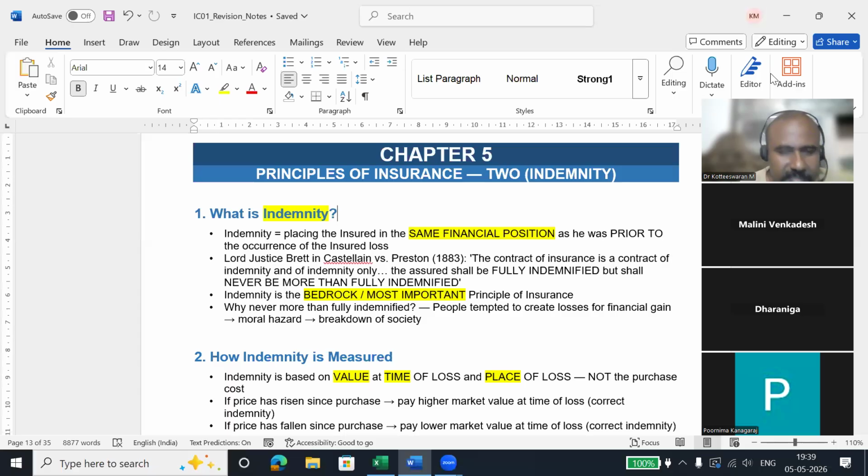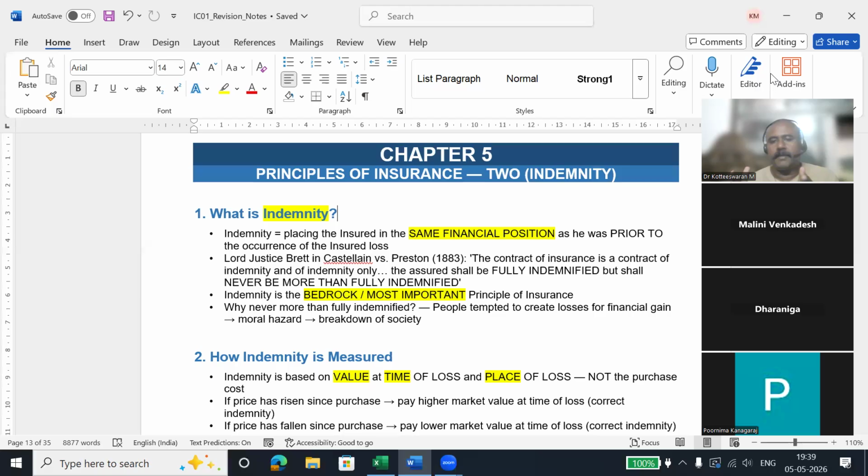Sometimes they will pay less than that because of some elements that we need to remove from the claim, like processing fee or some copay. There are a lot of elements which we will see, which we are reducing. But the principle says we are not going to pay you more than what you have lost. So this is called indemnity.